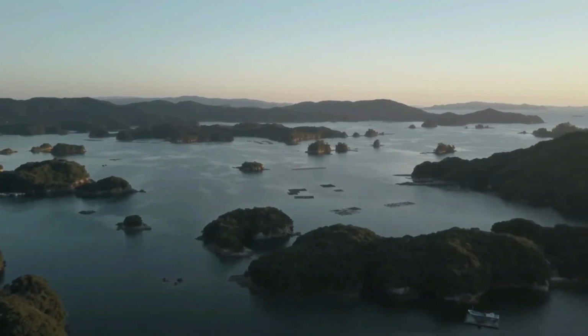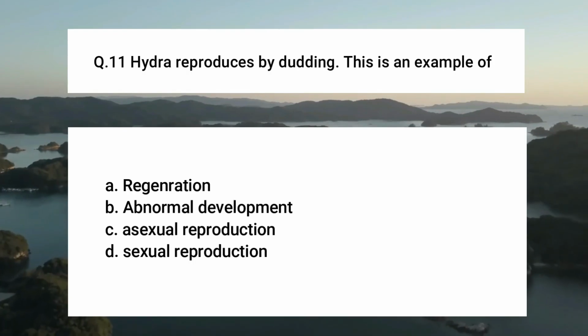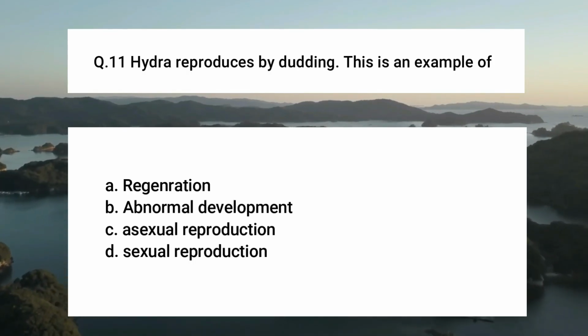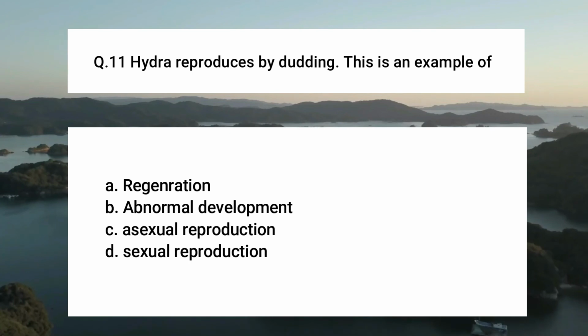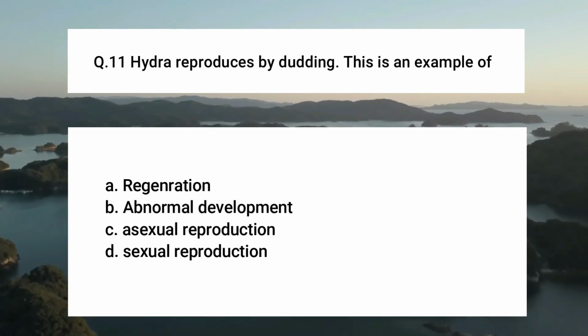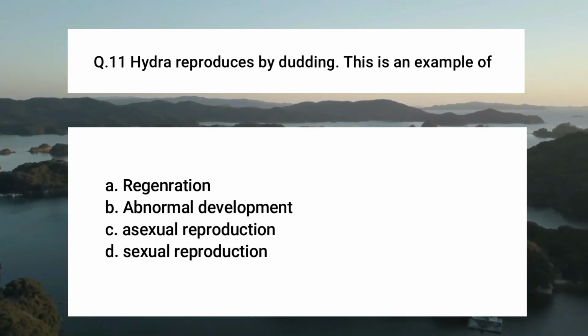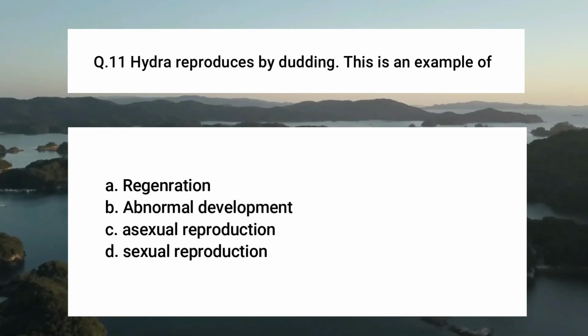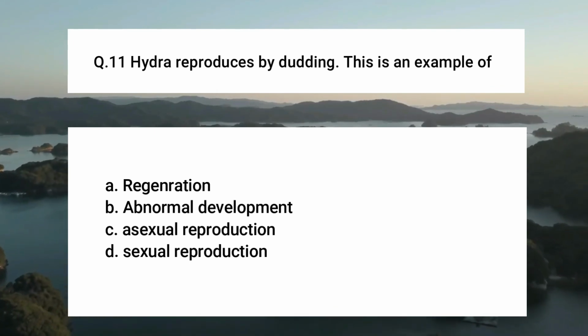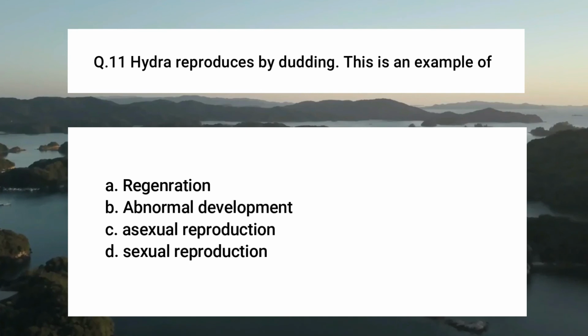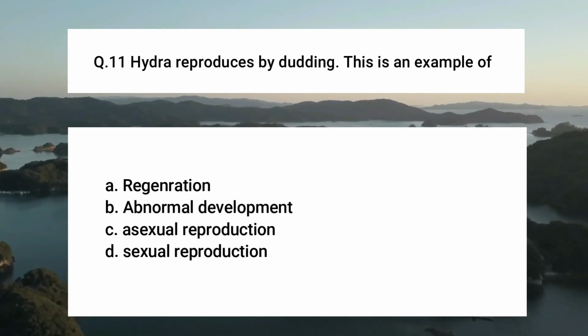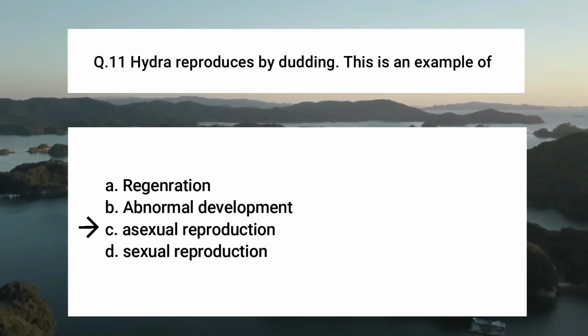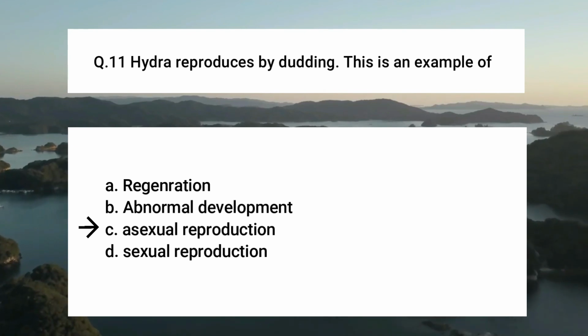Now question number 11. Hydra reproduces by budding. This is an example of, the four options are regeneration, abnormal development, asexual reproduction, sexual reproduction. The right answer is C, asexual reproduction.